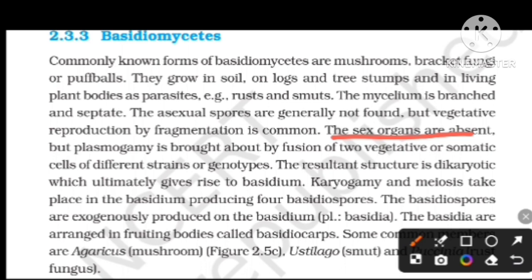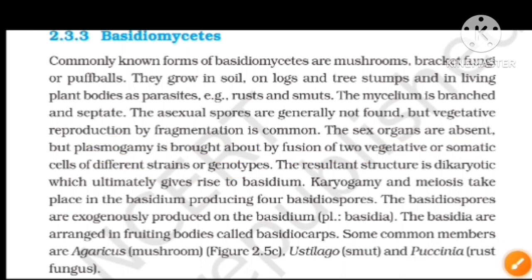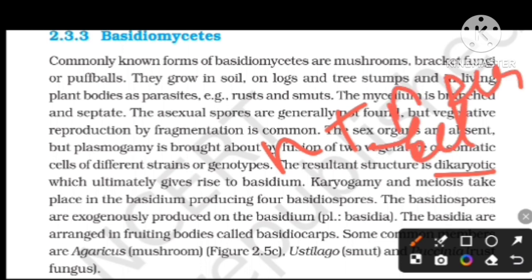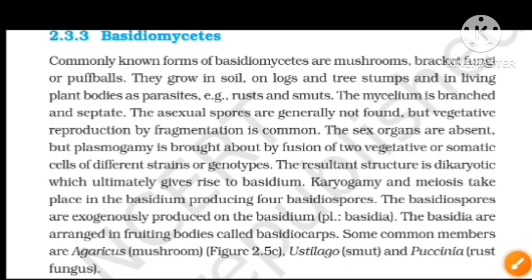The resultant structure is dikaryotic, meaning two nuclei per cell, which ultimately gives rise to the basidium. Karyogamy and meiosis take place in the basidium, producing four basidiospores, which are exogenously produced on the basidium.